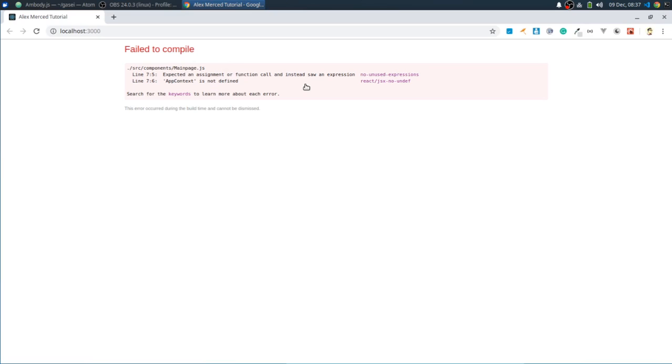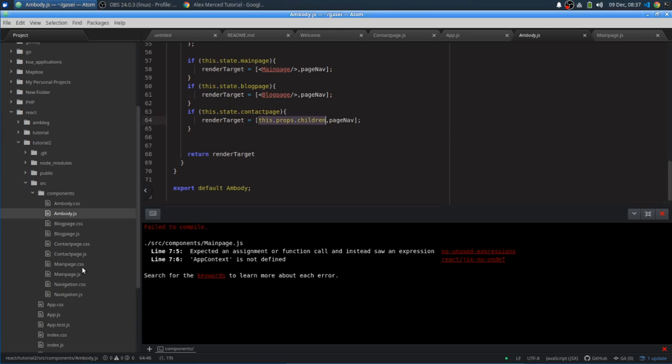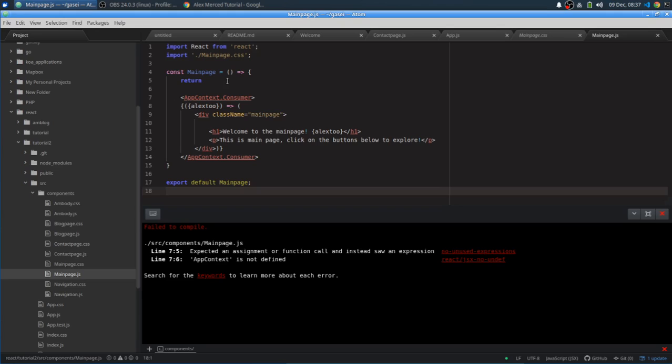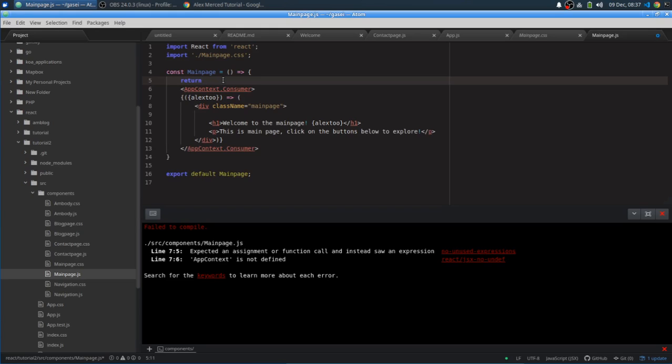Expected an assignment or function call and instead saw an expression. Where was this? In main page, line 56. So we have to fix our context here. Okay, I think it wants me to do something like this. Return, let's just wrap this whole thing in parentheses, because it's JSX, and that's what it wants.